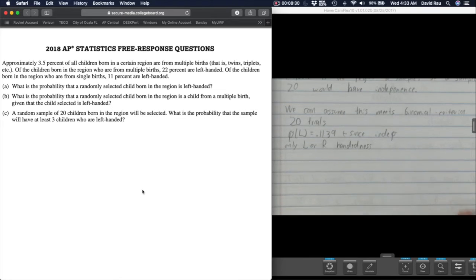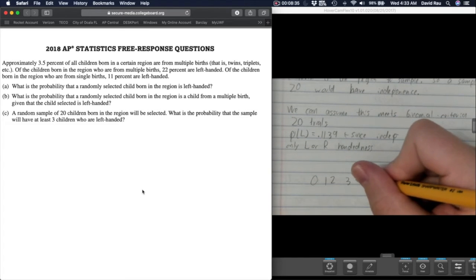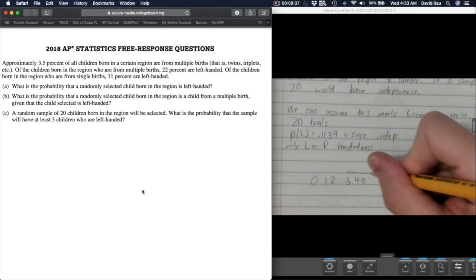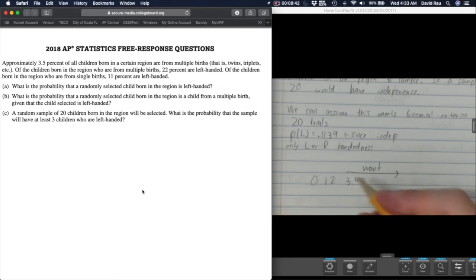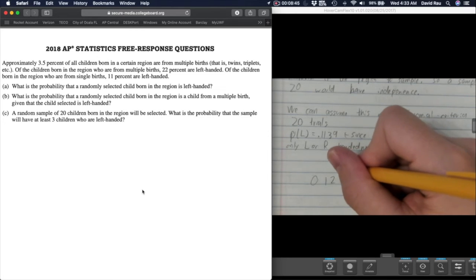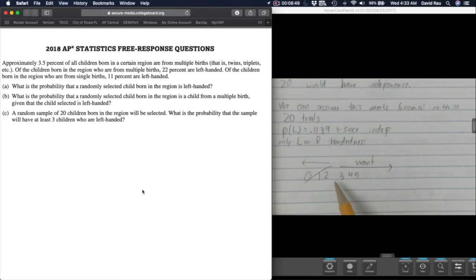Now, the way we can answer this is if we want 3 or more. That means we have to exclude 0, 1, or 2. And the idea is, if you know how binomial works, if I asked you to calculate 3, 4, 5, 6, 7, 8, 9, that would take forever.